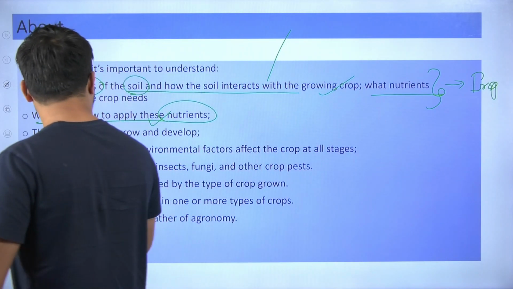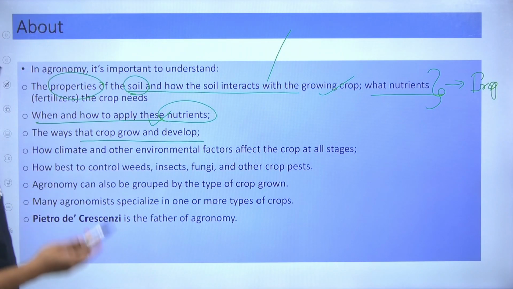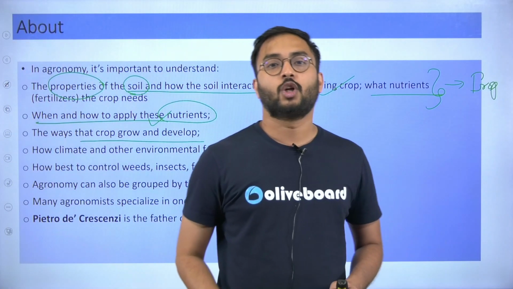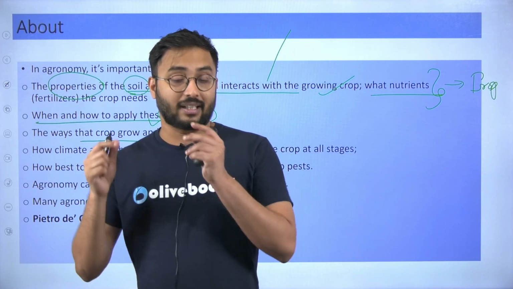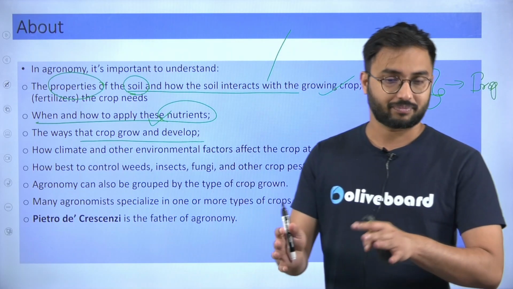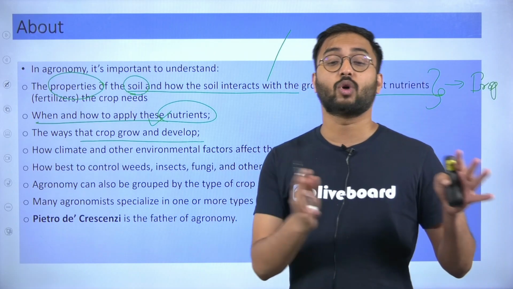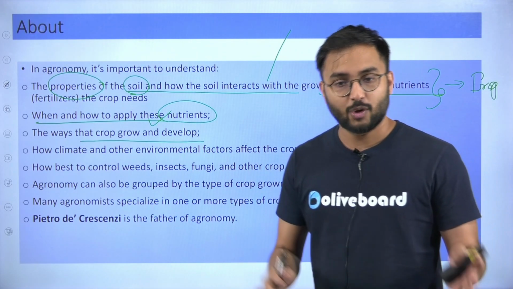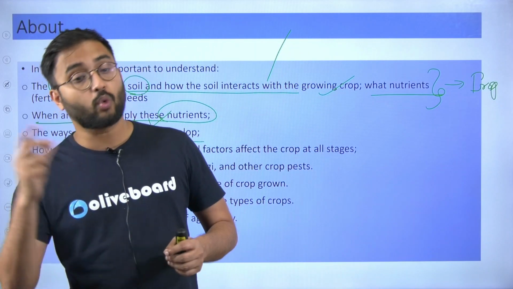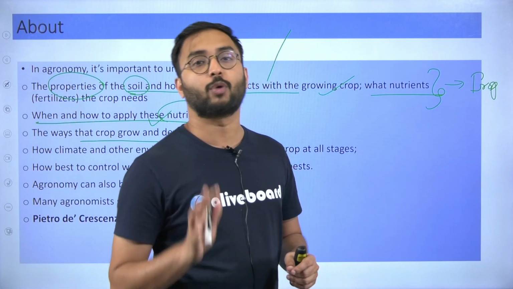You should know the ways that crops grow and develop. Okay, so you should know what is the optimum temperature for wheat. You should know that yes, rice grows well in waterlogged conditions, but wheat doesn't grow well in waterlogged conditions, it will die. You should know that rice grows in plains and gives a good quantity of production, a good quality of production.